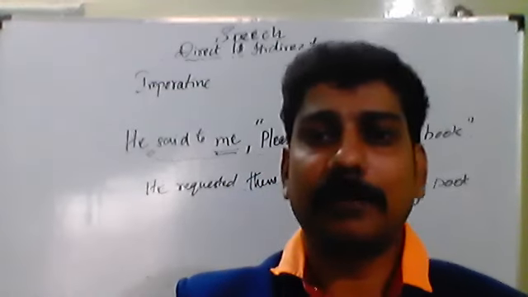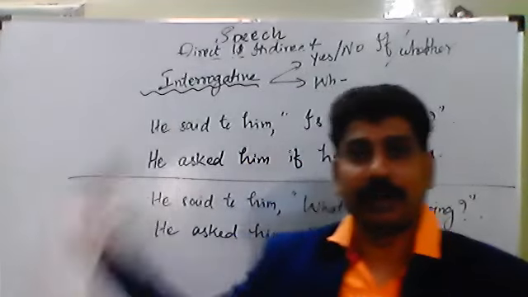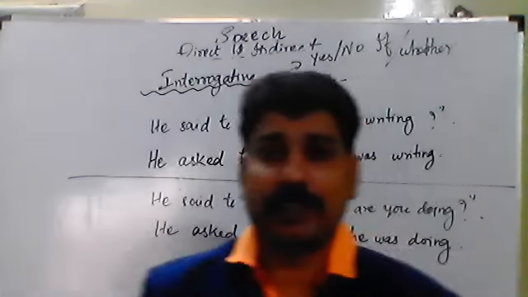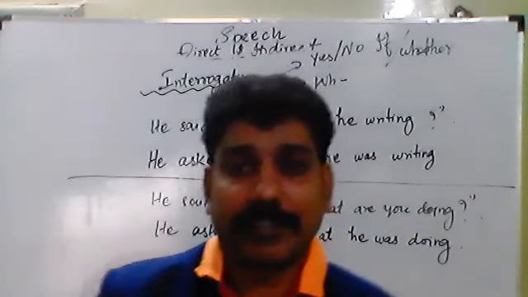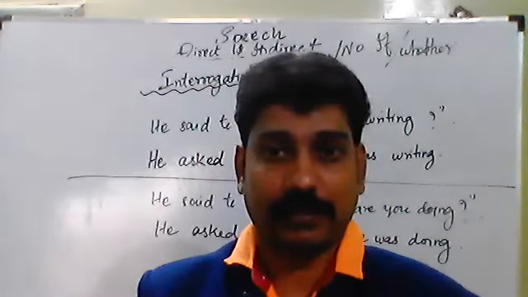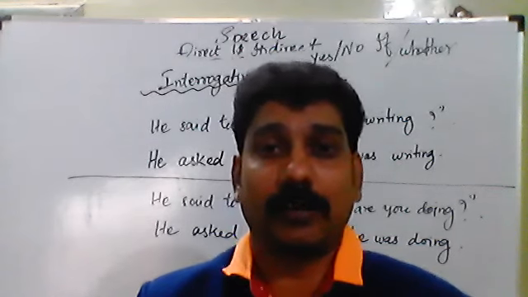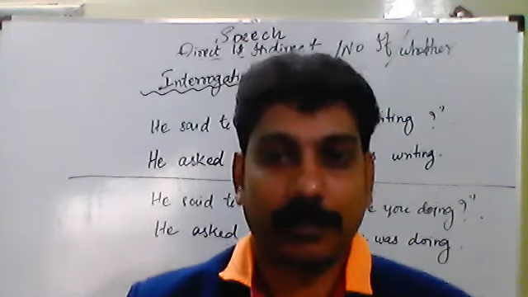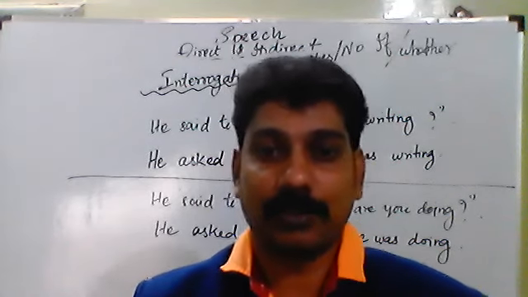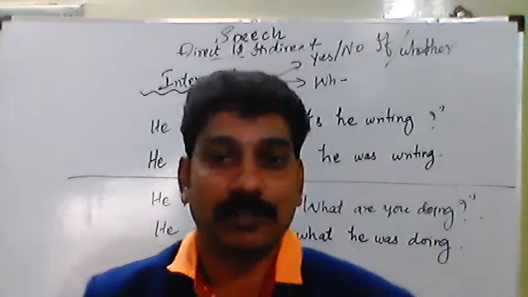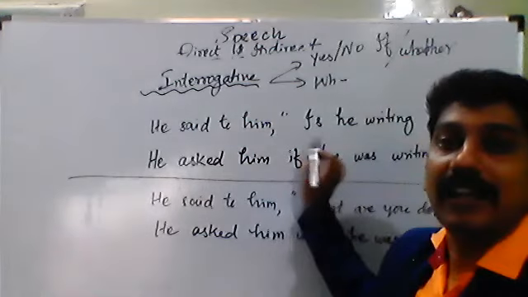And next, let me go to the interrogative type. Now here I have given you the interrogative types of sentences, and in these types of sentences, dear students, listen very carefully. There are two types. One type of interrogative sentences is termed yes or no type questions. Another type is termed WH questions. So, what are yes or no type questions? Yes or no type questions are those which begin using the auxiliary verb.